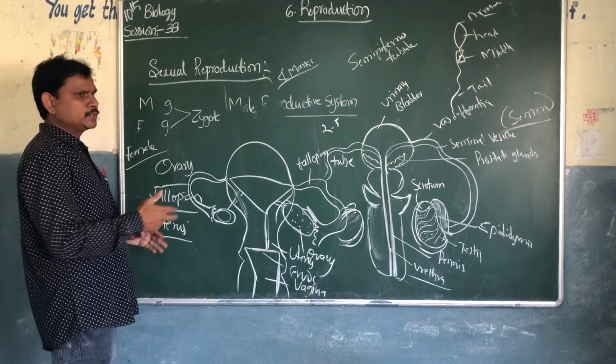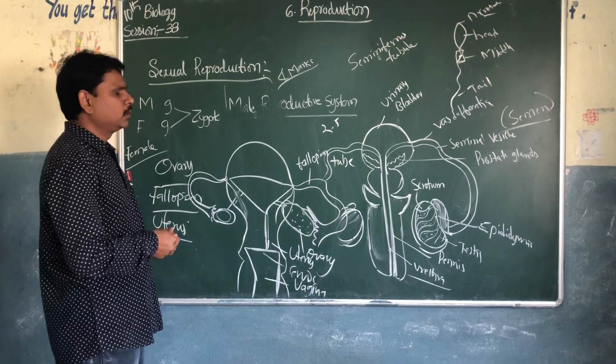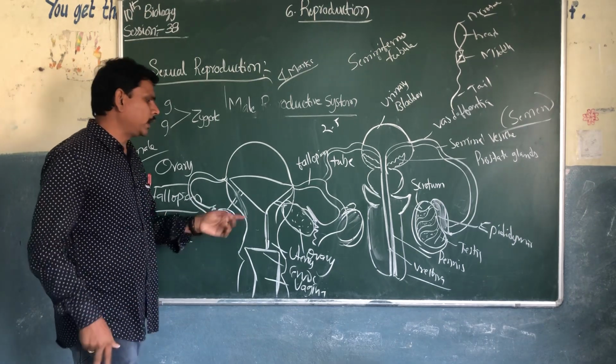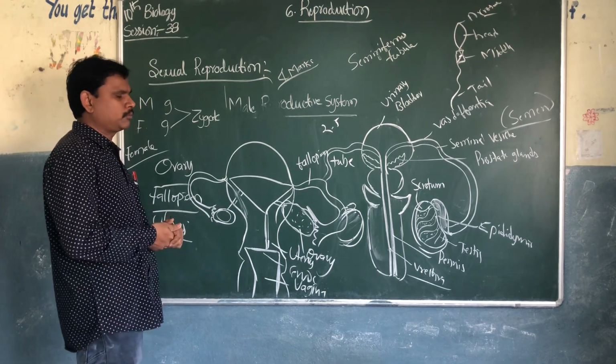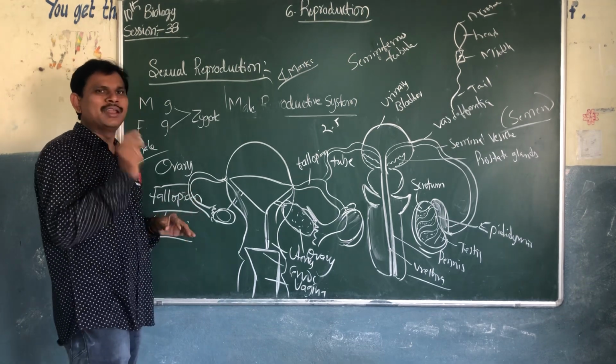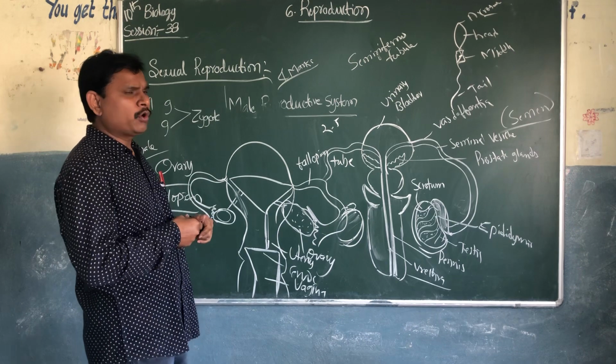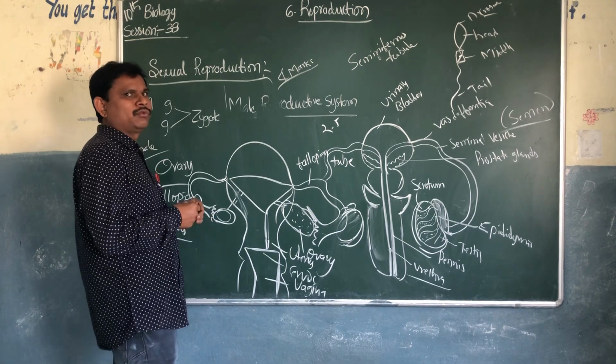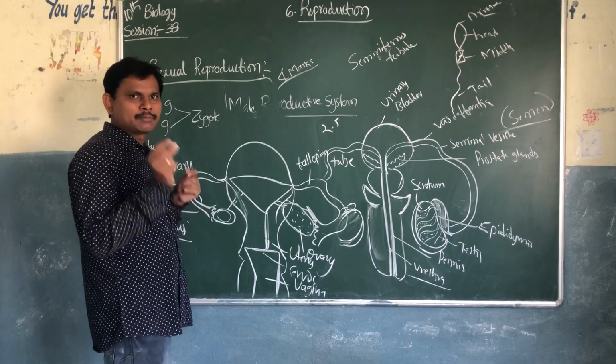The ovum starts to be produced in the ovary. Before it matures, the ovum looks like a follicle. They look like small bubbles.